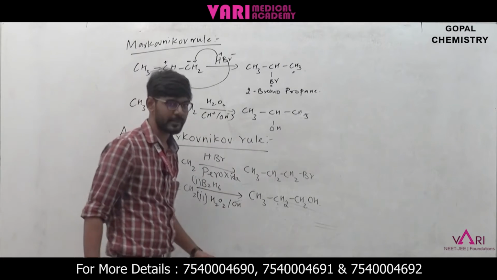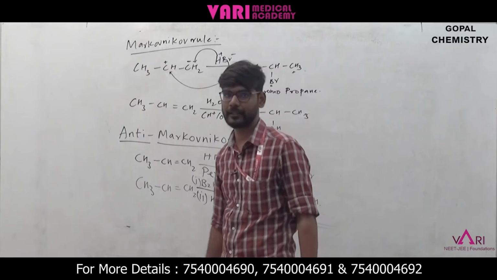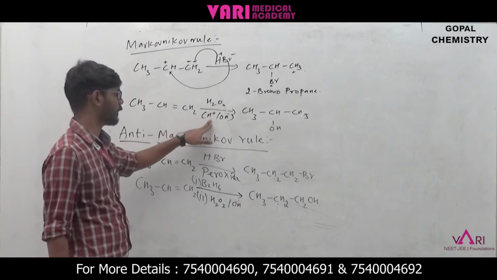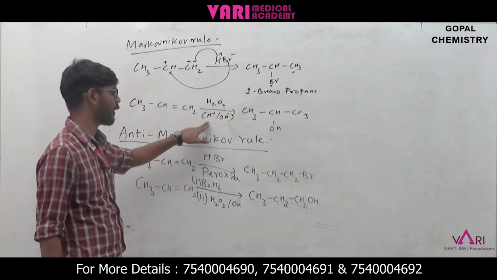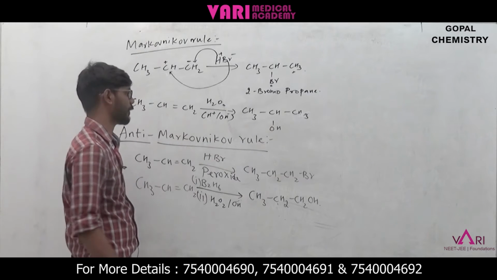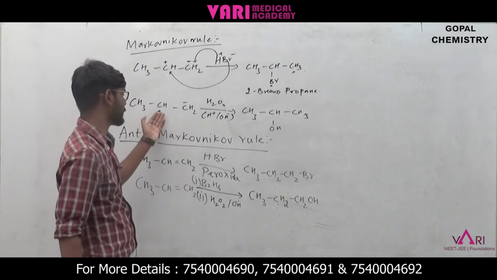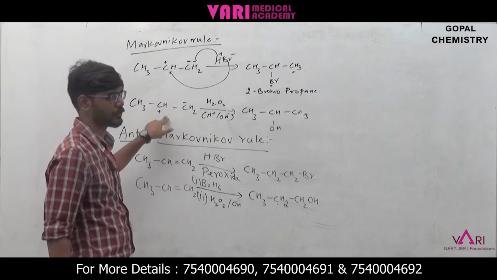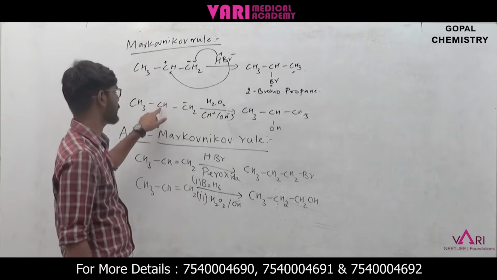As we have seen, which groups are electrophiles and which groups are nucleophiles, we have discussed in earlier classes. If you have any doubt, just refer to those videos. Okay, so here H plus is the electrophile and OH minus is the nucleophile. Here also the same electromeric effect is witnessed. So CH plus and O minus. Why is a carbocation forming here? Because this secondary carbocation will be more stable. That's why the positive charge will occur on this secondary carbon.